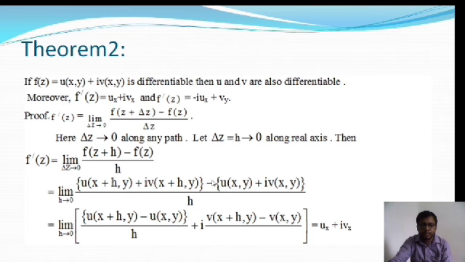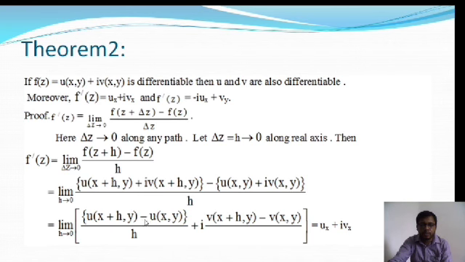This expression can be written by taking the first and third terms: [u(x + h, y) - u(x, y)] / h, and for the second case, taking the second and fourth terms: plus i times [v(x + h, y) - v(x, y)] / h.